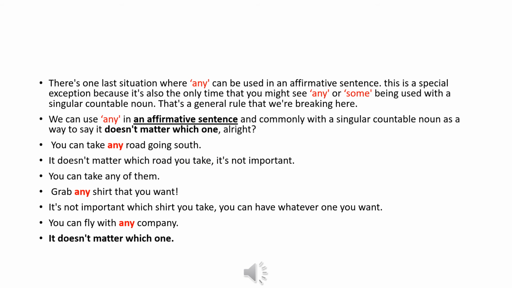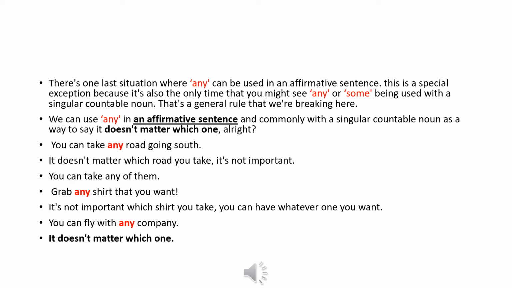So now we are talking about the last situation, the last exception. We can use any with the affirmative sentence. This is a special exception because it's the only time that you might see any or some being used with a singular countable noun.